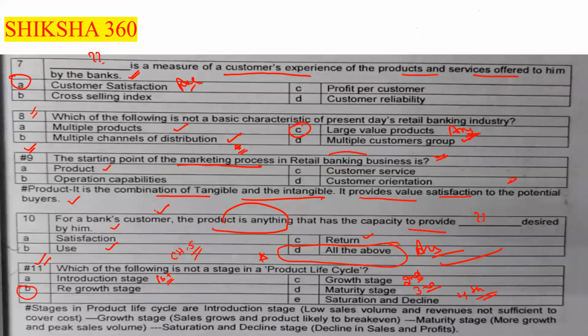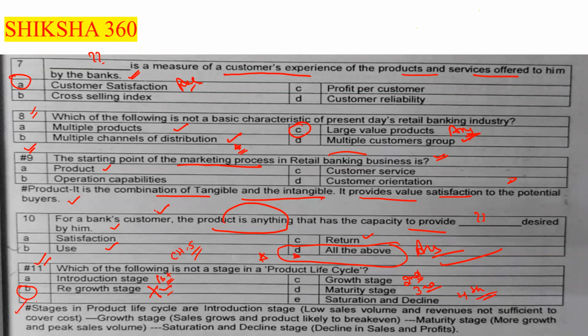Option number B, a regrowth stage, is not present under that. So our correct answer is option number B here, because they are asking which of the following is not a stage in the product life cycle.